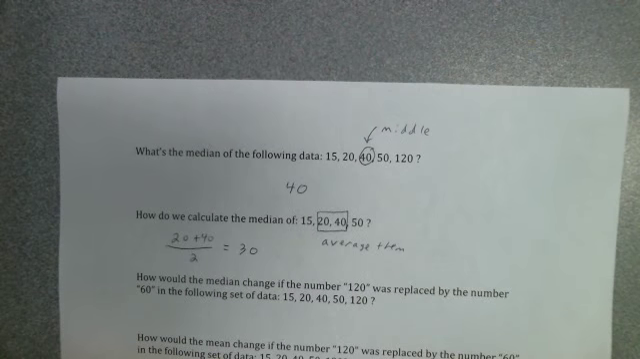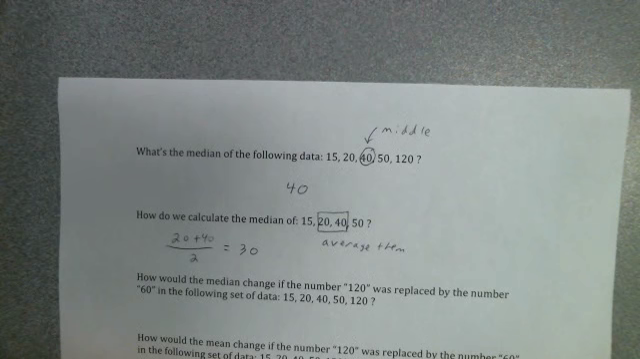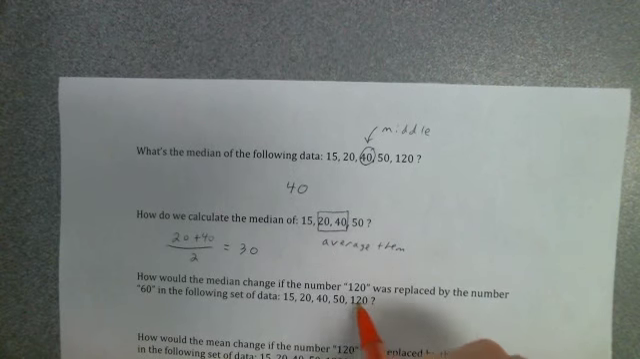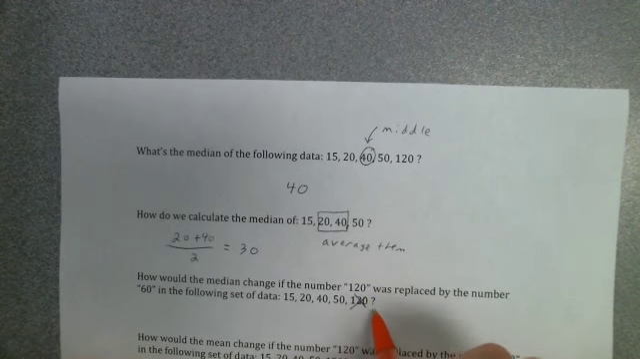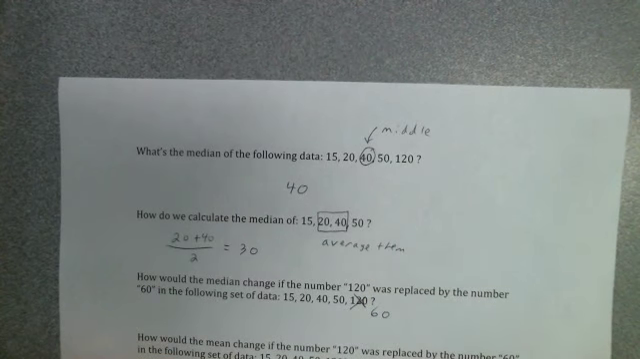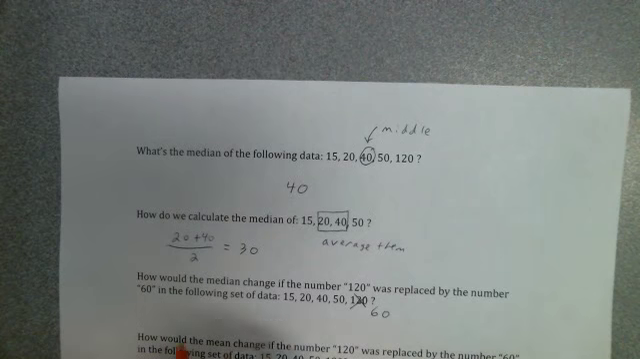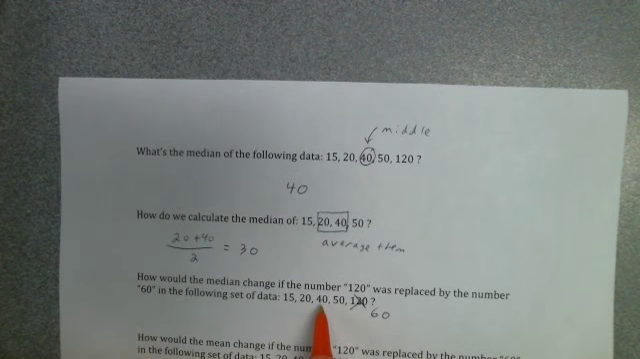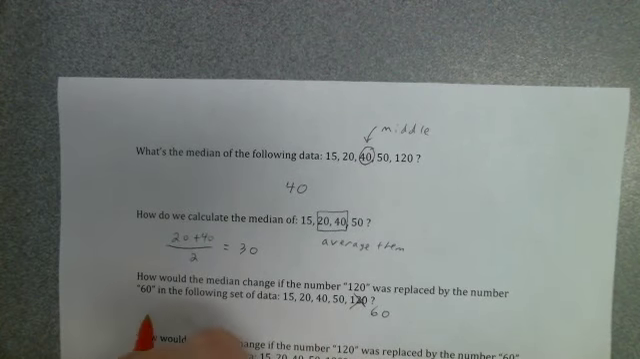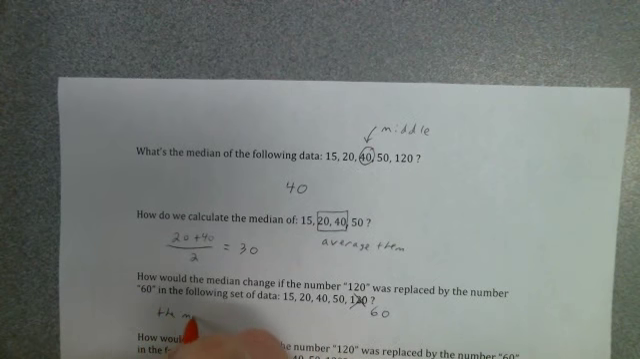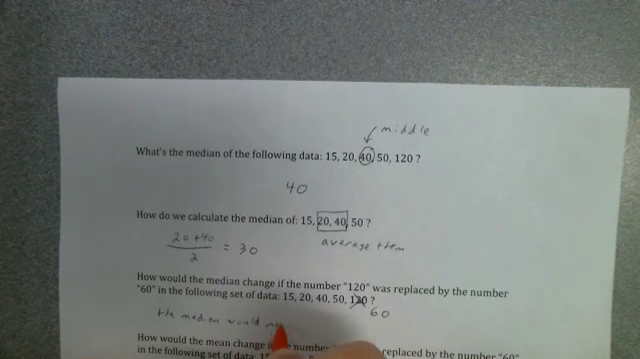So next, how would the median change if the number 120 was replaced by the number 60 in the following set of data? So what would happen if I took 120, crossed it off, and replaced it with a 60? Well, the median wouldn't change. The median would still be this number here. So the median would not change.